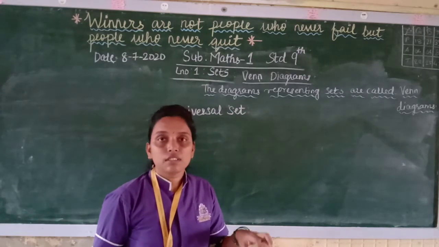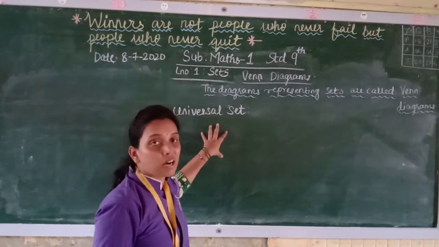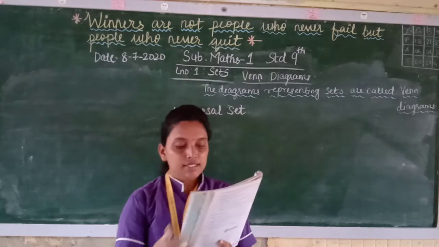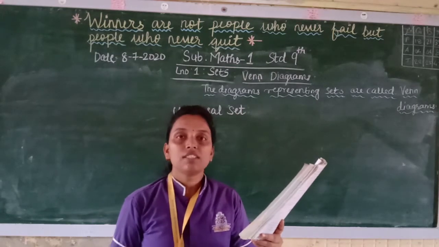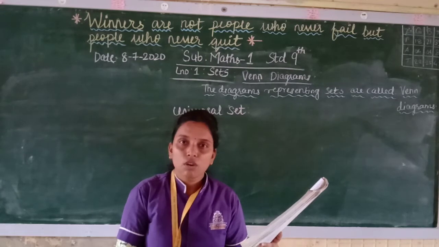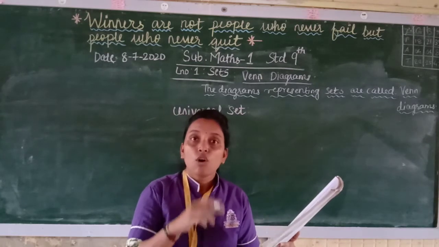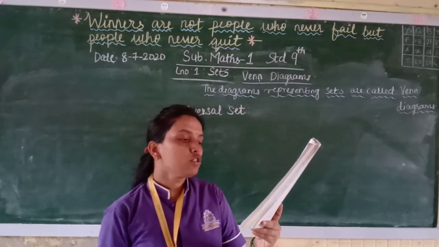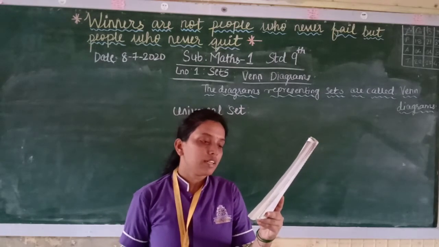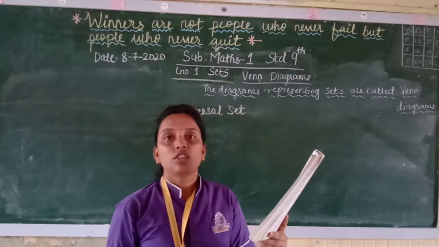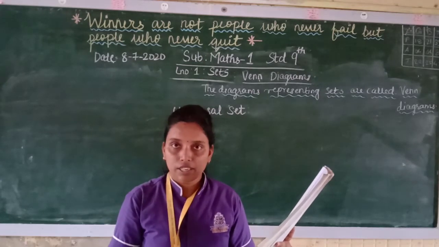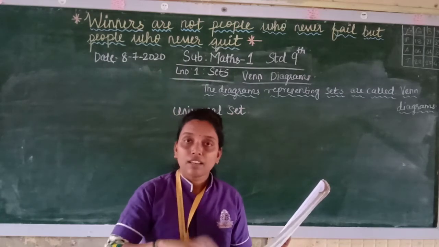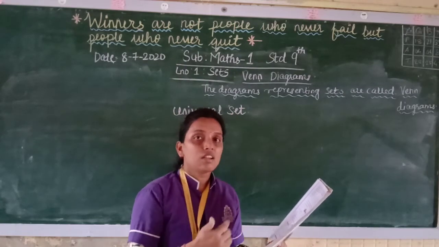Now all the elements in the set are actually part of the universal set. So think of a bigger set which will accommodate all the given sets under consideration. Whatever sets you are giving under consideration, all will be elements of the universal set. So all the sets under consideration are subsets of the universal set. So they are made from that. That is why all the other sets are subsets of the universal set.